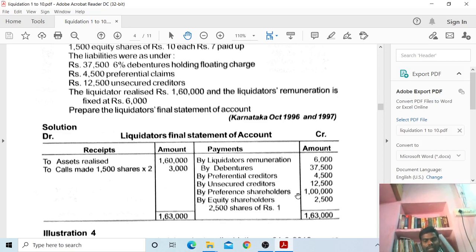So 1,02,500. Now preference shareholders are given the full amount of 1 lakh rupees.